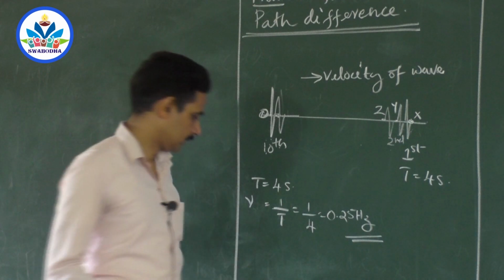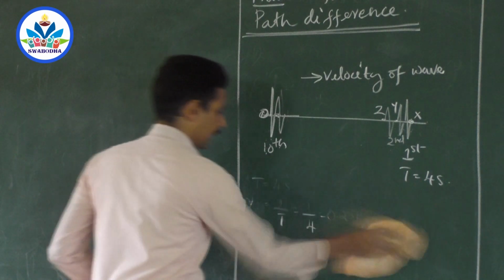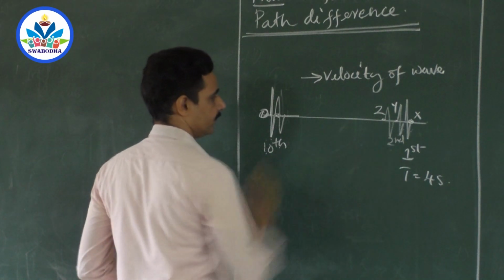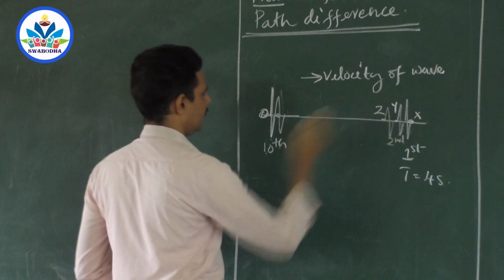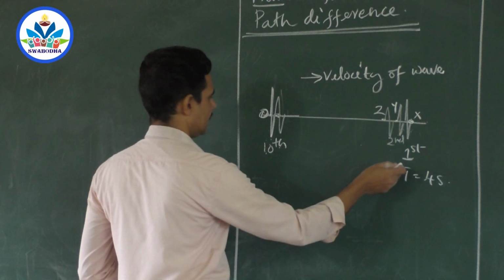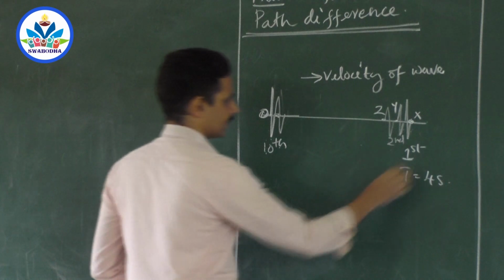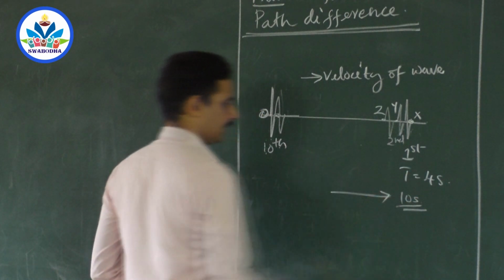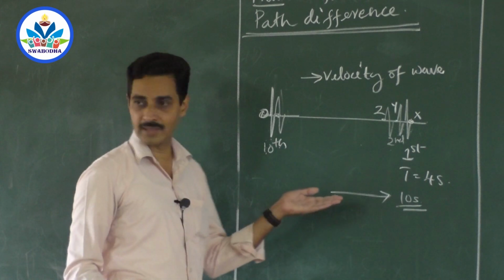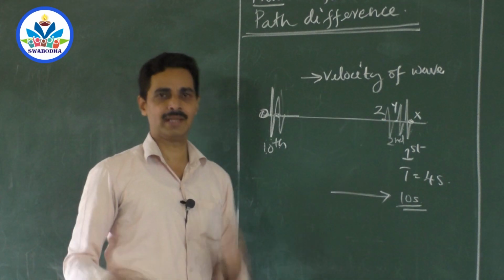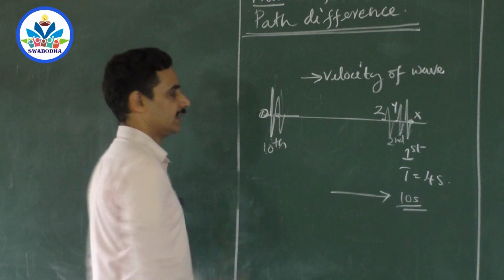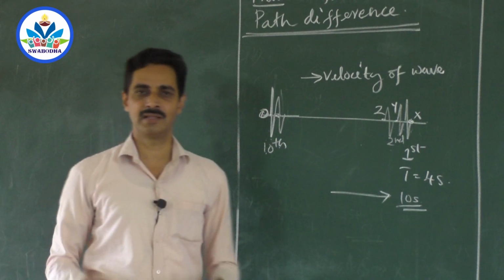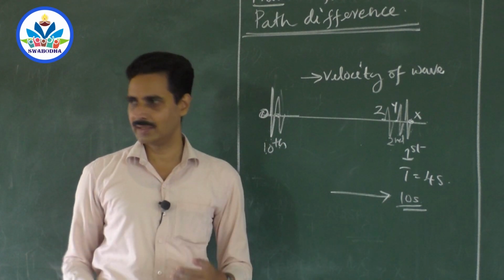Suppose you are explaining these two particles, and this has completed oscillations a little later. Say this has started vibration after 10 seconds, say 10 seconds is needed for the disturbance to travel from here to here. If I take it like this, then the phase difference between these two particles can be taken as 10 seconds.